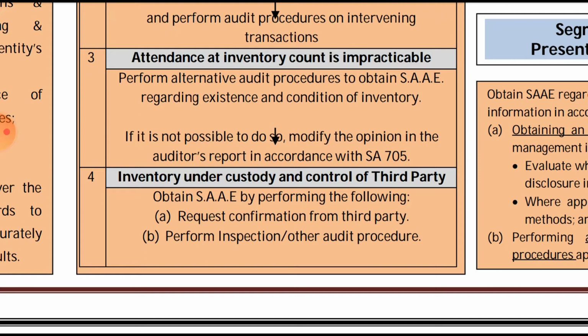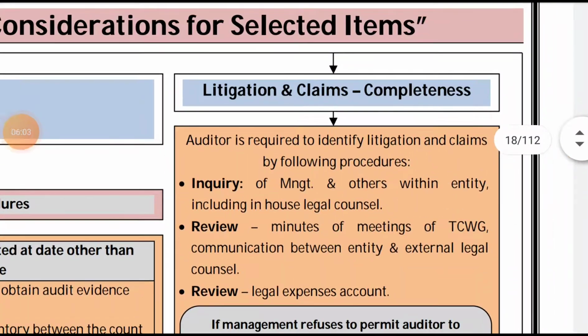And the last case is if the inventory is under the custody or the control of third parties. Then what he will do is first request confirmation from the third party, and second perform inspection or some other audit procedure. So he will obtain sufficient appropriate audit evidence by requesting confirmation from the third party, performing inspection, or other audit procedures. Then litigations and claims.